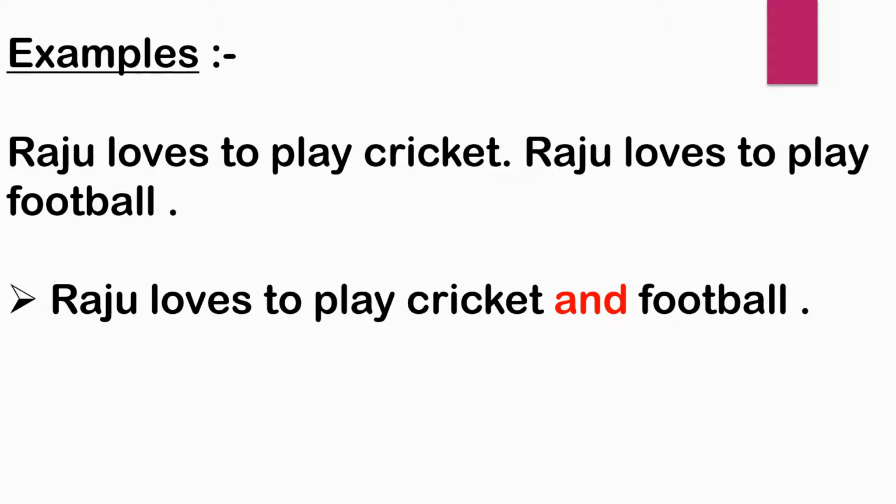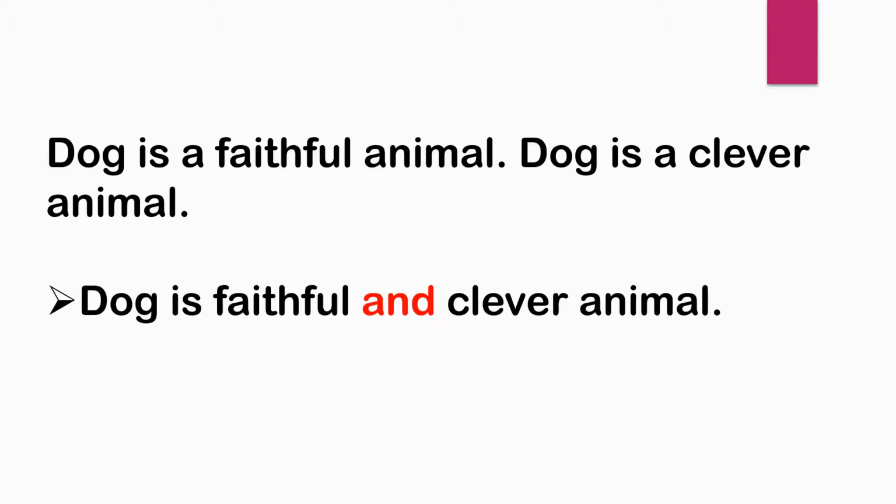Let's see the next example. Dog is a faithful animal. Dog is a clever animal. Now students, again if you see these two sentences, some part of the sentences is repeated.